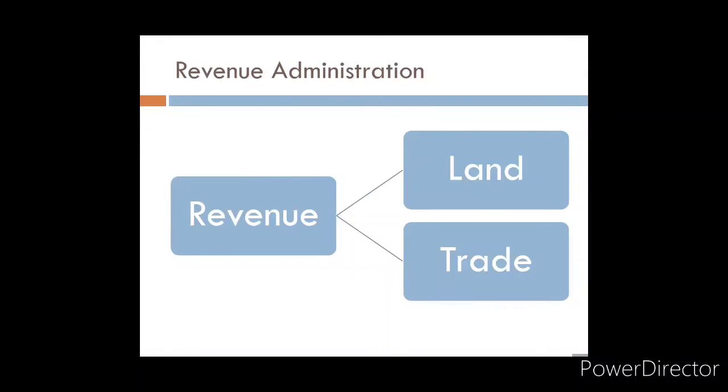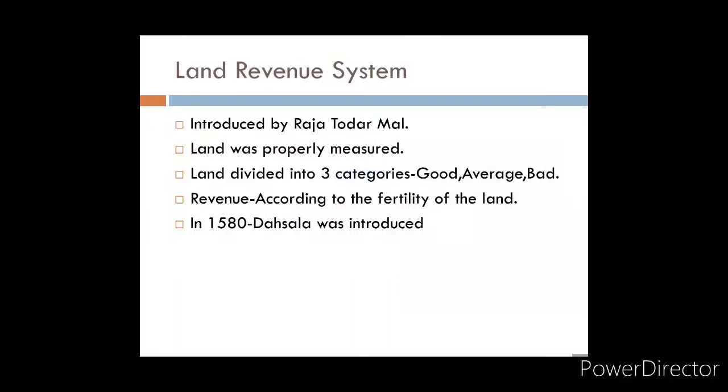Now I'll tell you what actually Todarmal's Bandobast is. Earlier the land was measured with a rope, but measuring the land with a rope could not give the exact measurement, because the rope may shrink when it was dry, or stretch when it was wet.